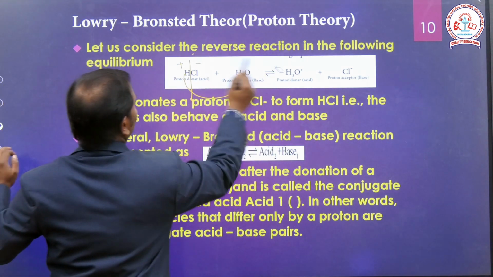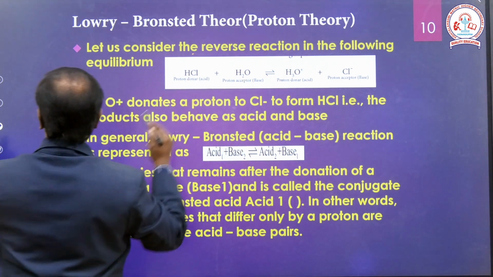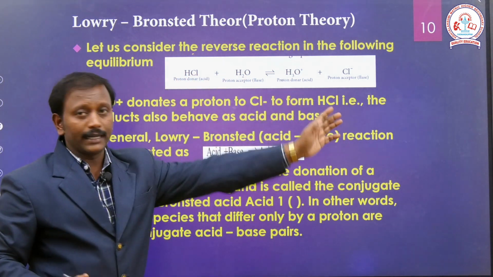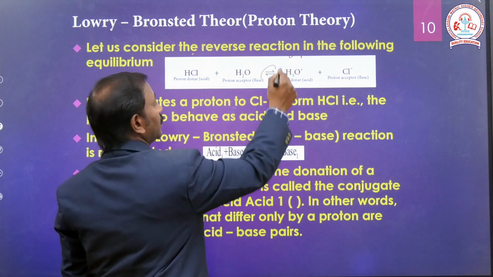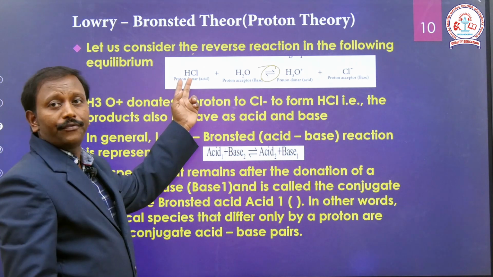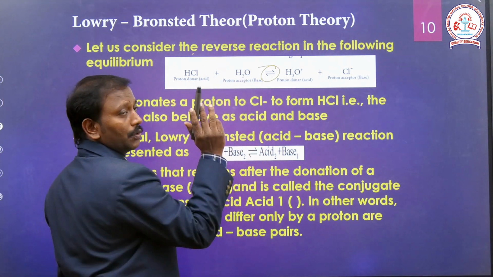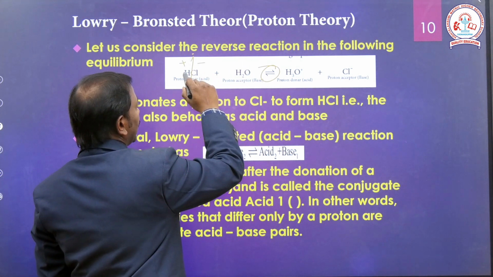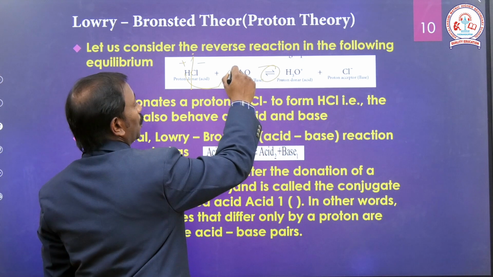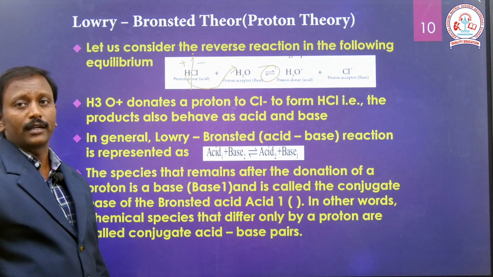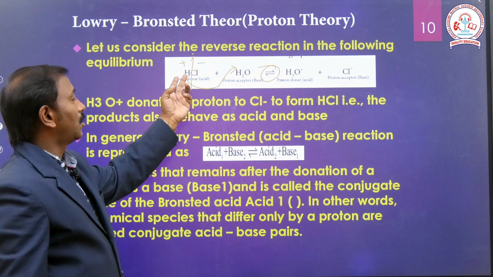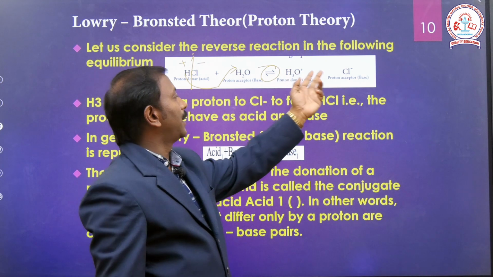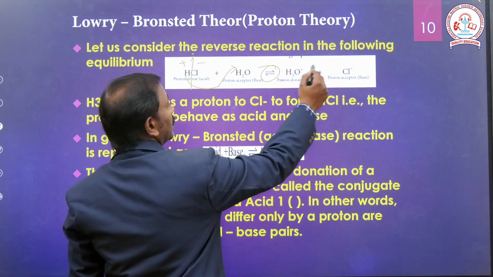Students, listen carefully, once again I repeat it. In a forward reaction, this is the equilibrium nature. In the forward reaction, we have HCl and H2O. HCl splits into H plus and Cl minus, donating a proton from itself. The water molecule accepts the proton. The proton donor is called an acid, the proton acceptor is called a base, right? So it forms H3O plus and Cl minus.